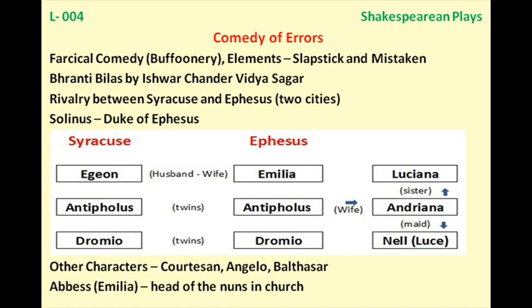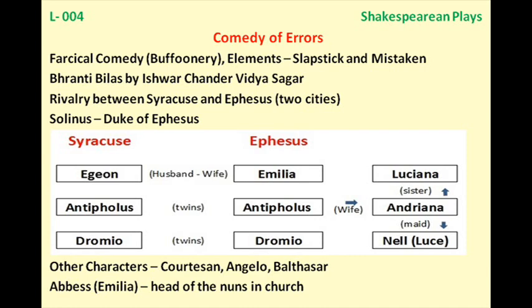Now you see there is cross connection, and he tells Antipholus that his wife is waiting for him. The name of the wife is Andriana. The sister of the lady Andriana is Luciana, and there is a kitchen maid as well, that is Nell. She is also called Luce. So these are three more female characters, who are already in the city Ephesus. So where we were, Dromio tells Antipholus that his wife is waiting for him for dinner.